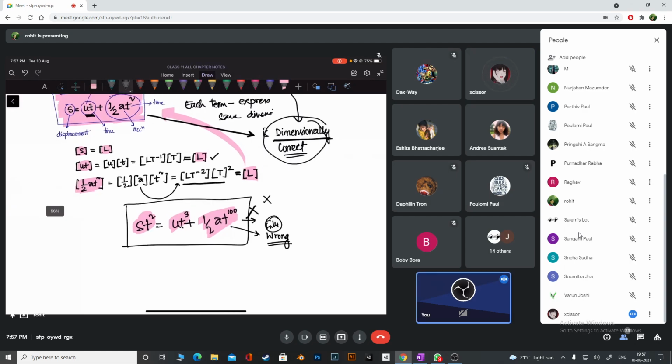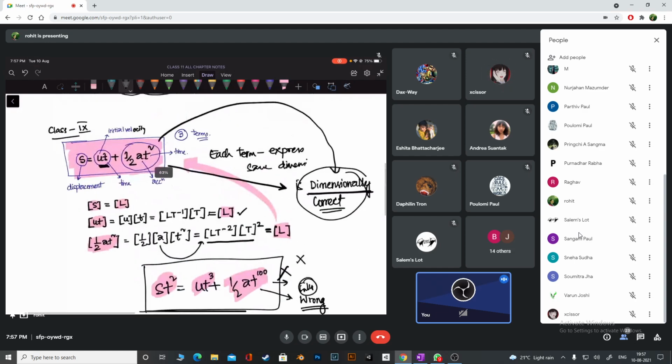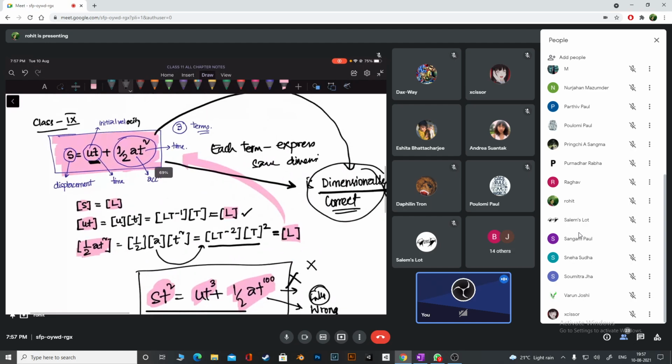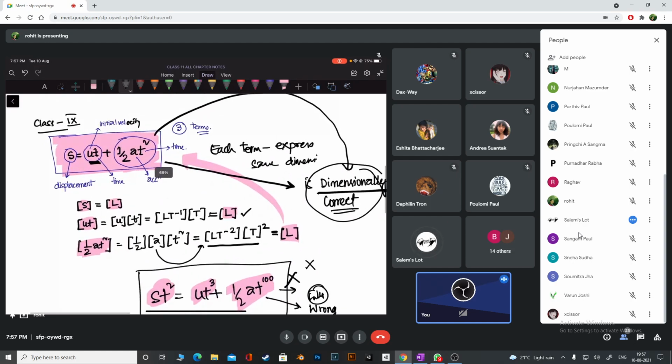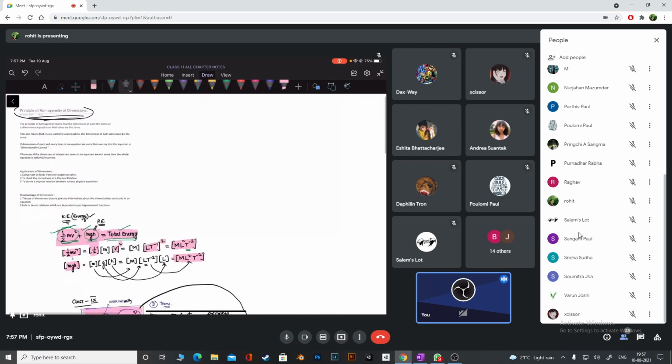I have a question. So in that sense, every formula in physics is dimensionally correct? Yes, exactly. If it is not dimensionally correct, there is no chance that it is correct. You learned that in class 11 and 12. Okay, please ask me like that. Guys, please excuse the student who's asking the question, and please don't be angry at the students who are asking questions.